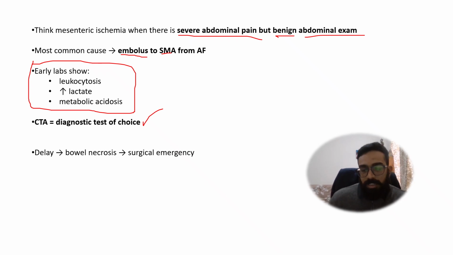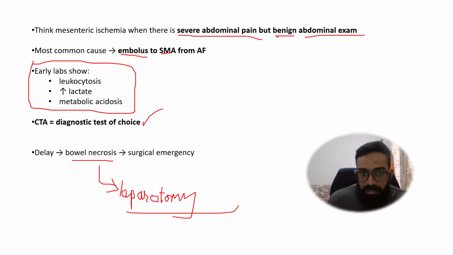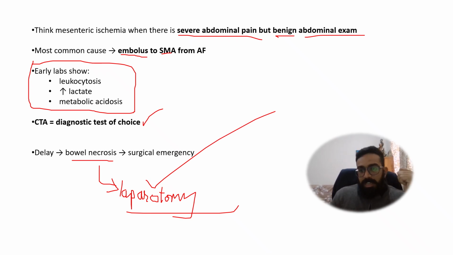If you delay, then there is bowel necrosis, then you need to go for laparotomy. If you get bowel necrosis, if there is guarding etc. in the question, then you can go for laparotomy. If hemodynamic instability, guarding, and rebound tenderness are all there, then you pick the answer as laparotomy. Otherwise, till then, don't pick the answer as laparotomy for surgical questions.